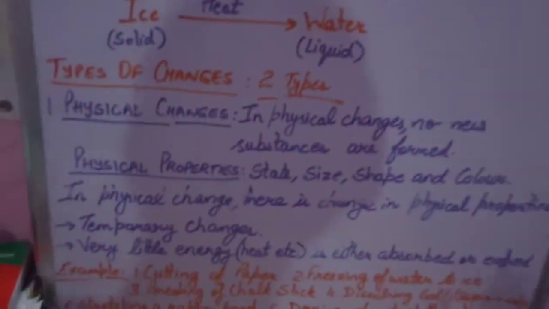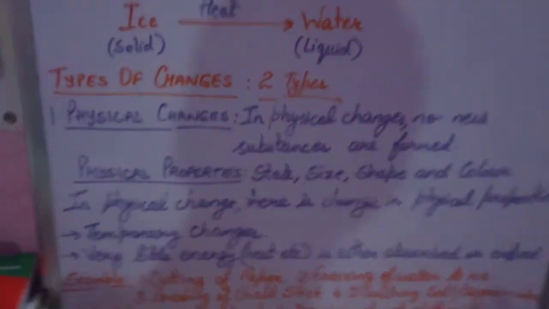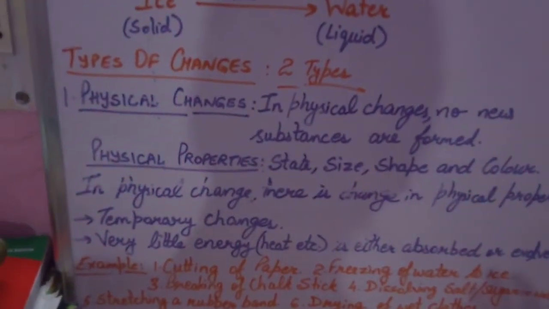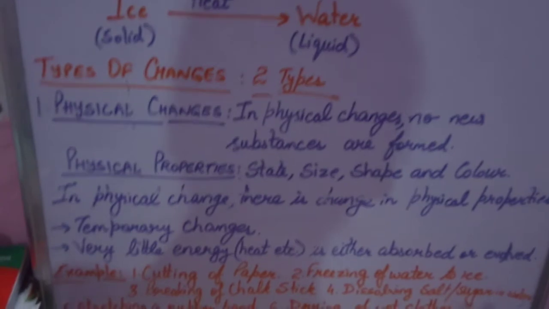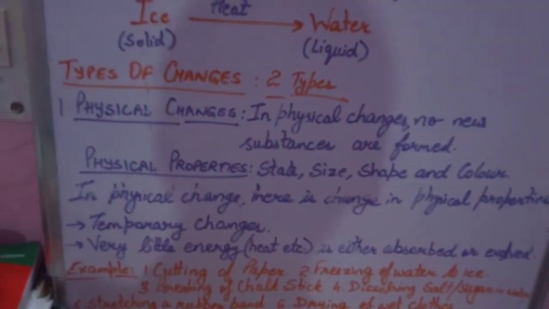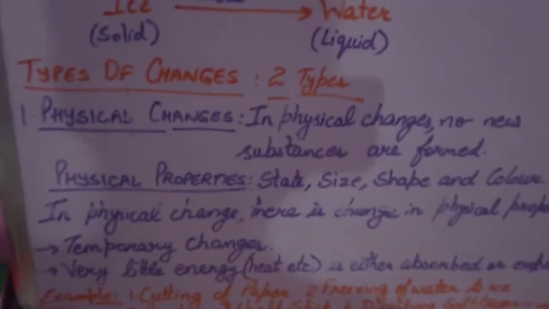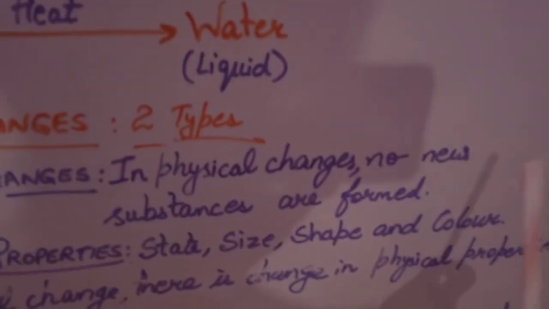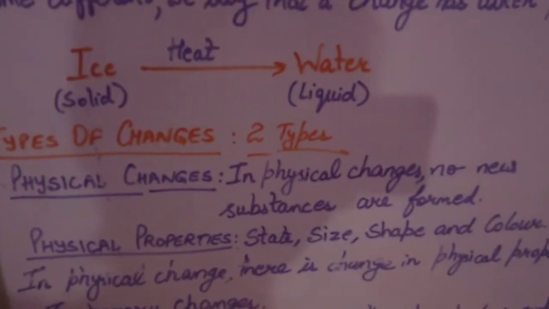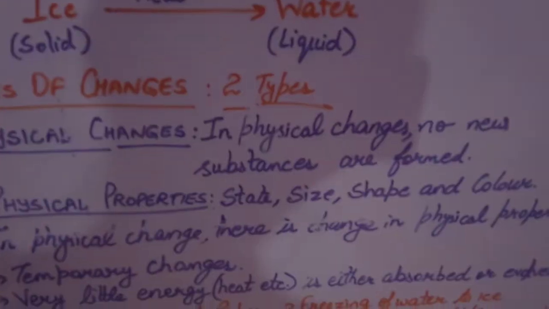The physical changes are the changes which occur only in the size, shape, or any of the physical property of a substance. These changes are temporary, these changes are reversible, and the major important point to notice here is that no new substances are formed. कोई भी नया substance नहीं बनता. मैंने पेपर को टीयर किया, फाड़ा, उसको टुकड़ों में कन्वर्ट कर दिया, फिर भी वो पेपर ही रहा.